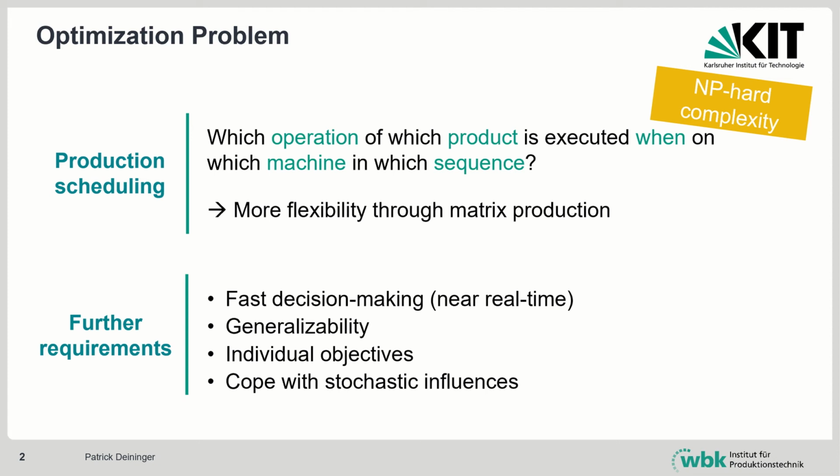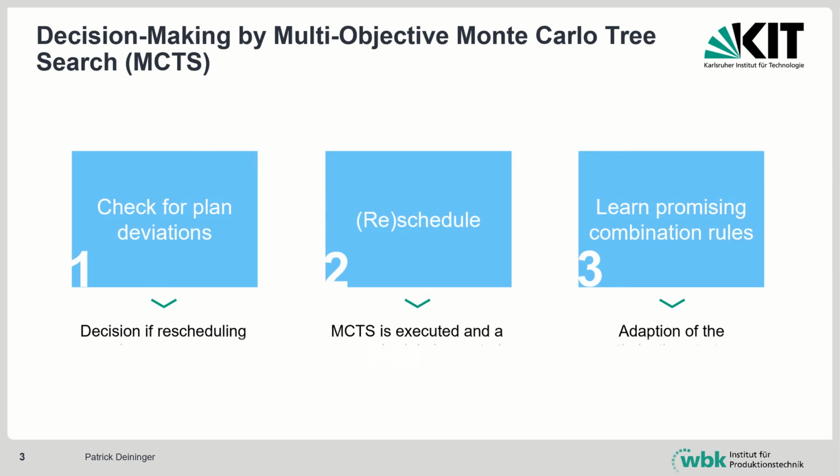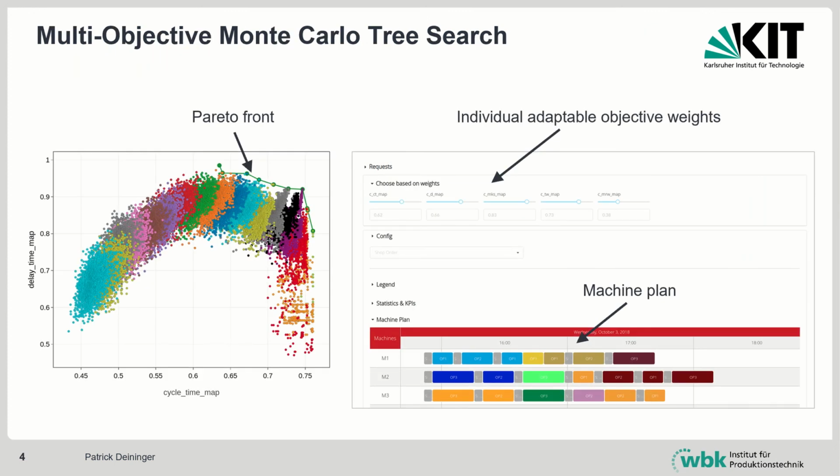machine breakdowns. In my thesis, I developed a central holistic decision instance for production scheduling, which is based on multi-objective Monte Carlo tree search. It automatically detects plan deviations, reschedules if necessary, and learns parameter distributions for a better optimization. The implemented MCTS approach is capable of finding Pareto solutions with respect to individual preferences within a given time.